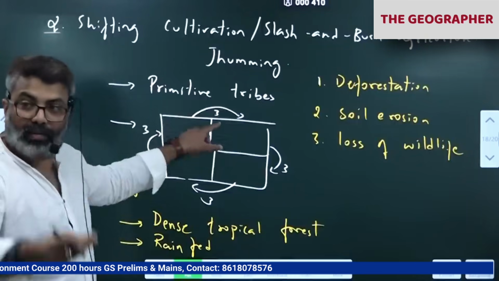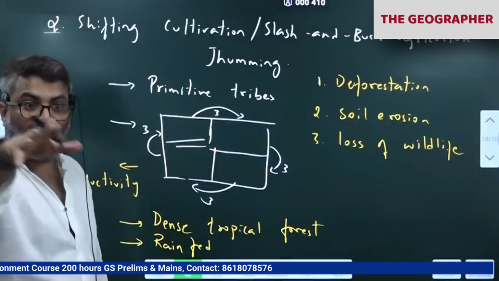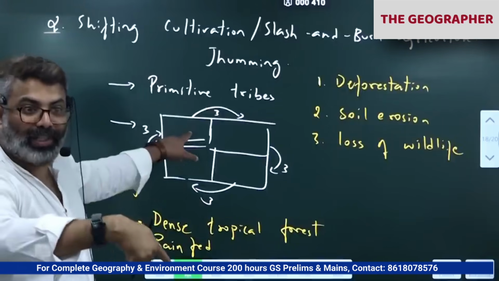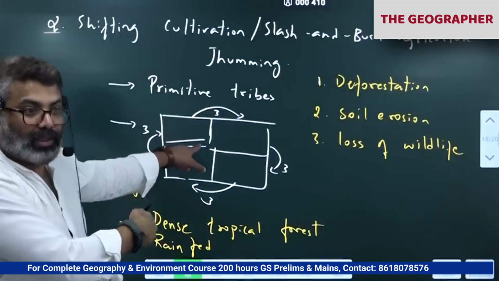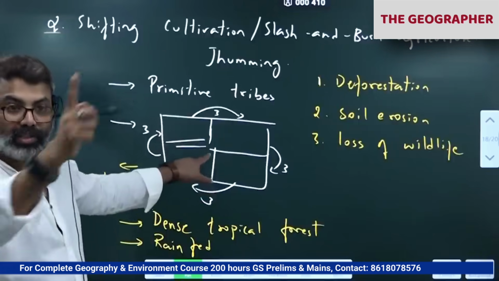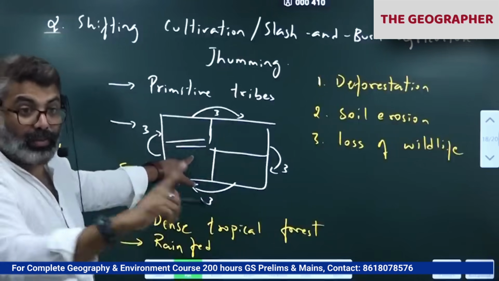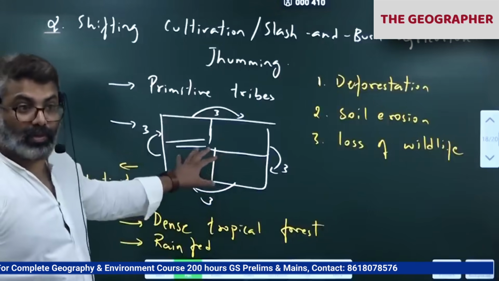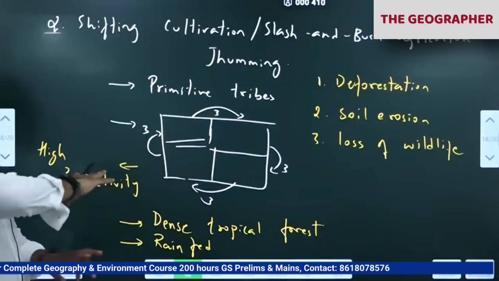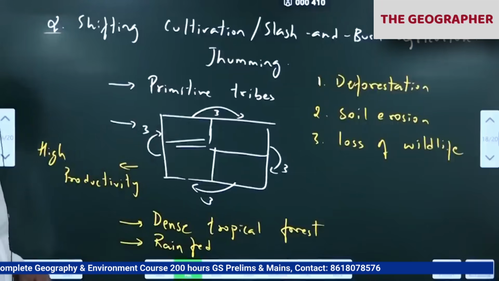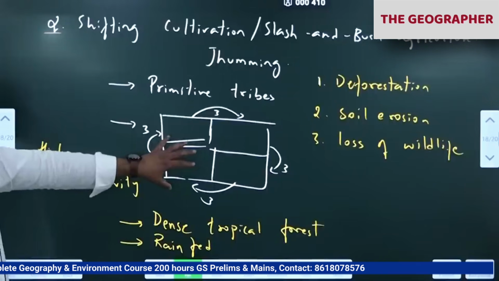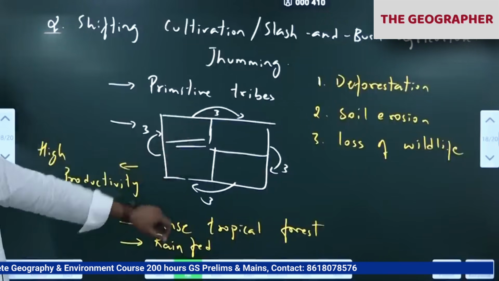So in order to reduce that, they have given employment to most of the tribes in the forest department as guards and watchers, so that they only guard the forest now instead of cutting the trees. When people get other sources of income, they'll stop shifting cultivation. But in Brazil, Congo and all, we can't do that. There are a large number of tribes who depend upon this and large forest areas. So there we can't do anything. It is still under practice. Shifting cultivation is still practiced in many parts of the world.